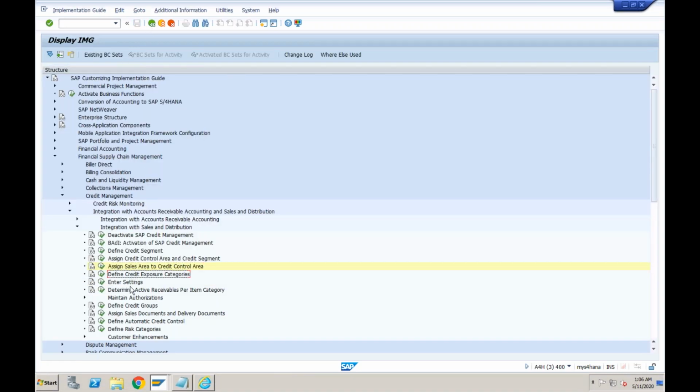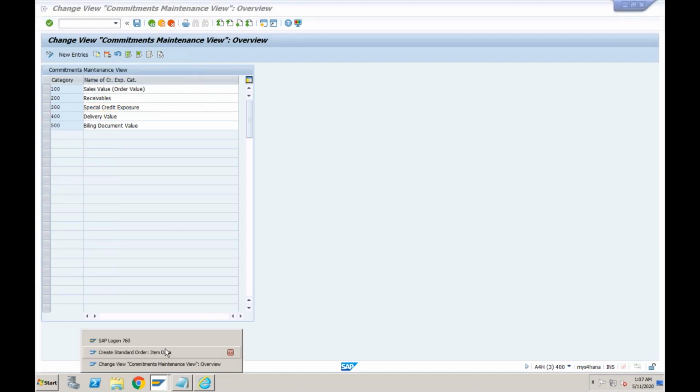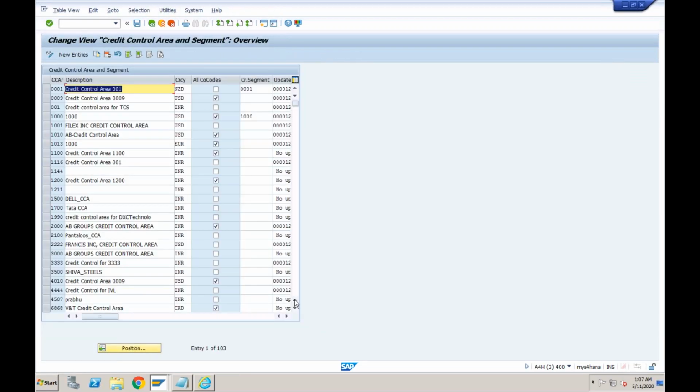Next one is this one. I told you not to worry, but let me tell you now what exactly this is used for. Define the credit exposure categories. If you open this, you will normally find these 5 values here. What are these? Yesterday we discussed update 12.